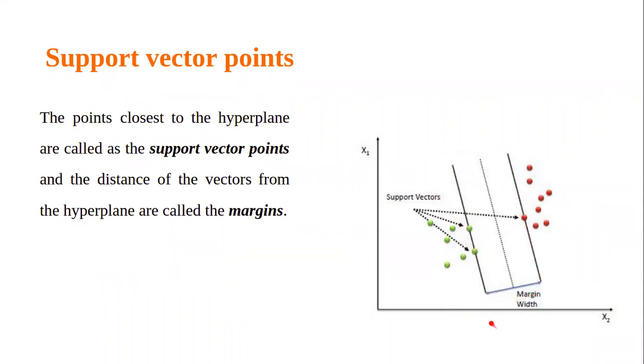When you find the mean of this plane boundary or the mean of the width, you get a linear line which does not favor any one class. This is not favoring this one and not favoring this one. The points closest to the hyperplane are called support vectors, and the distance of these vectors from the hyperplane is called the margin. Which margin? This margin.